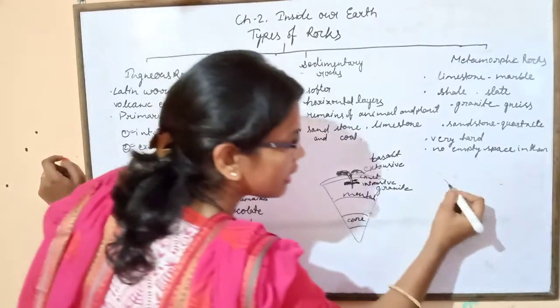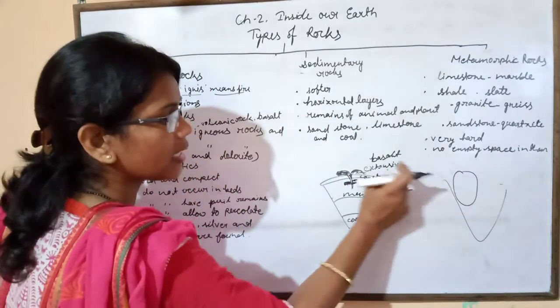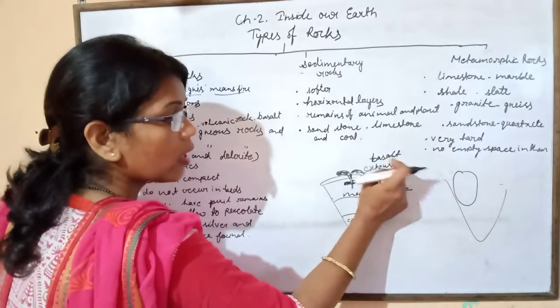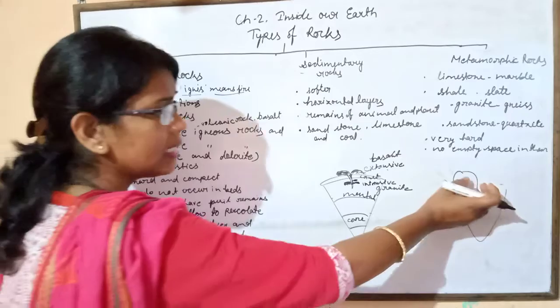So basalt, Deccan trap. We know that this part of India is made up of volcanic material, and basalt rocks are mostly found in the Deccan trap.